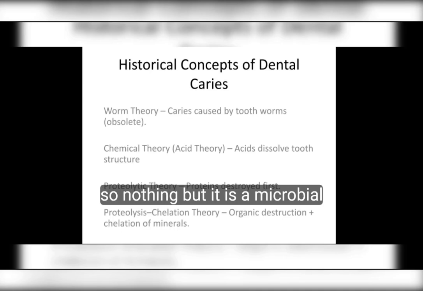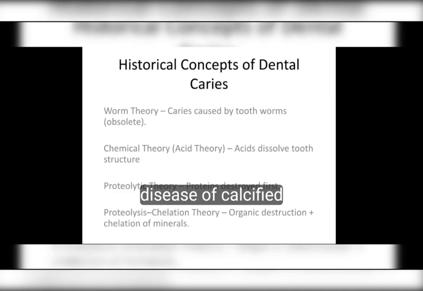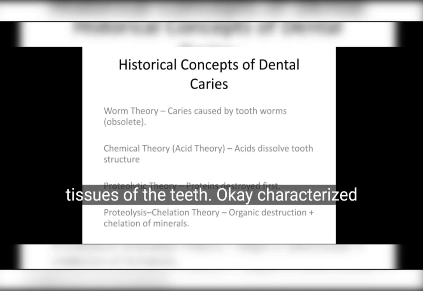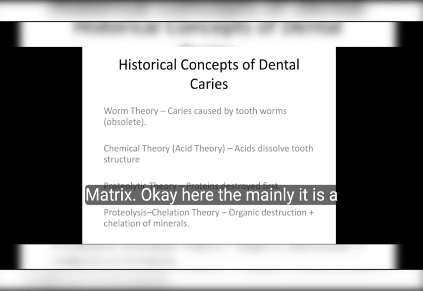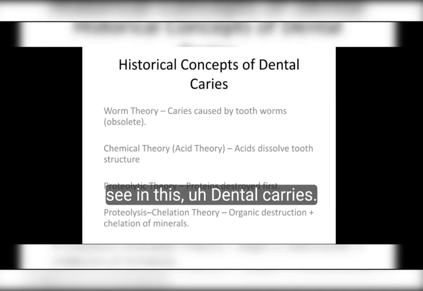So it is a microbial disease of calcified tissues of the teeth, characterized by the demineralization of the inorganic part followed by destruction of the organic matrix. Here, mainly it is a microbial disease. The demineralization of the inorganic part you can see, and the destruction of the organic matrix you can see in dental caries.